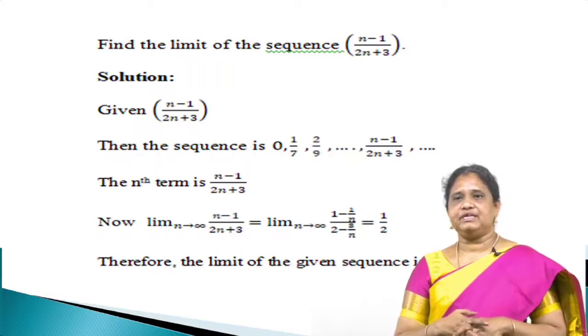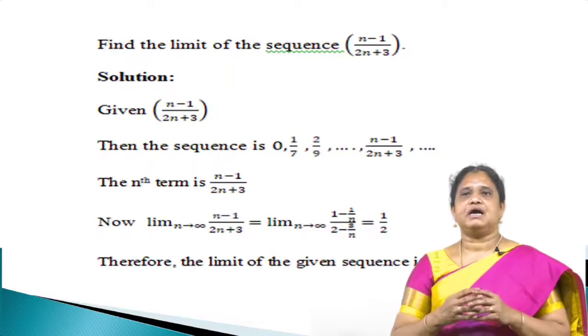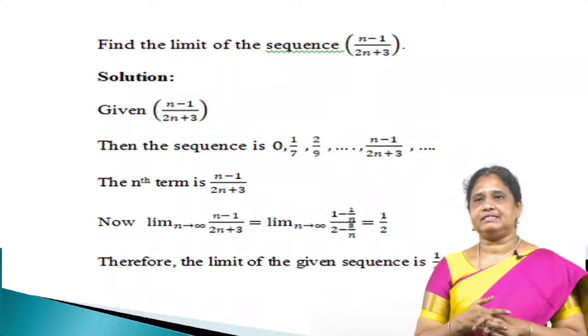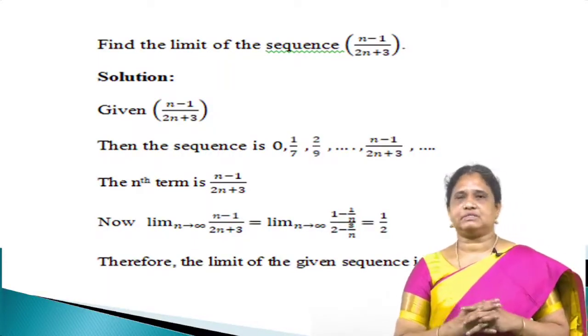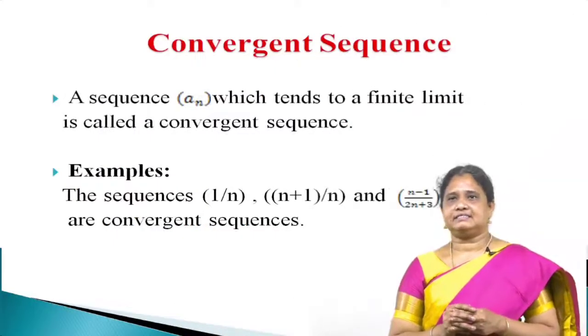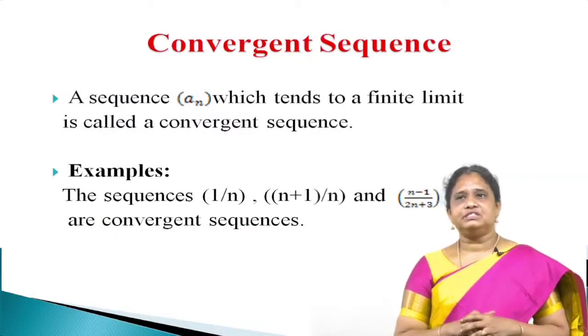When limit n tends to infinity in this term, we get the answer 1 divided by 2. Therefore, the limit of the sequence is 1 by 2. So, like this, applying the definition, we can find the limit of given sequences. Next, let us see about the convergent sequences.